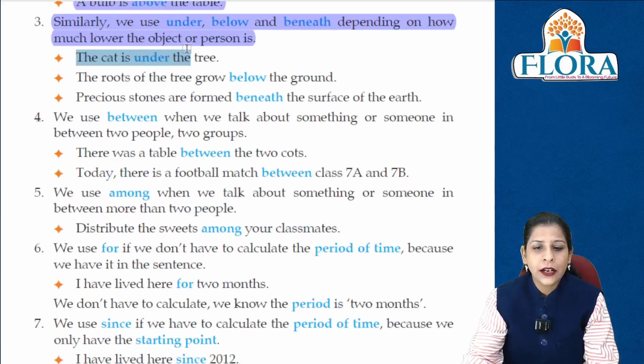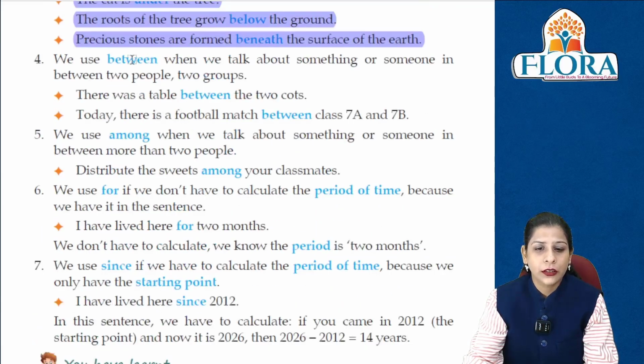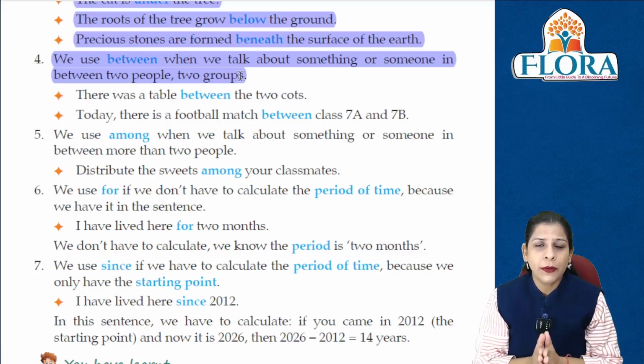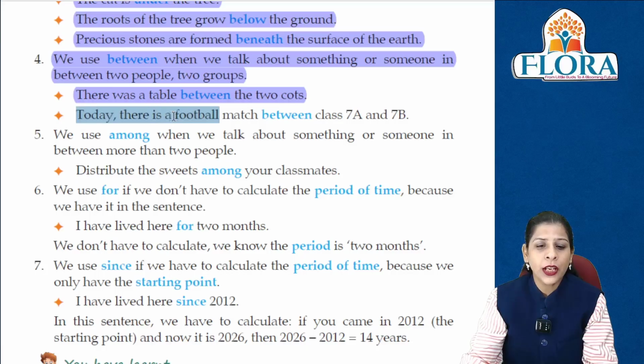The cat is under the tree. The roots of the tree grow below the ground. Precious stones are formed beneath the surface of the earth. We use between. हम between का use करते हैं जब हम बात करते हैं about something or someone in between two people या two groups. किसी भी दो चीज के बीच में अगर कोई चीज है, चाहे वो दो person के बीच में कोई बैठा हुआ है, दो things रखी है उनके बीच में कोई और चीज है, तो there was a table between the two courts. Today there is a football match between class 7A and 7B.